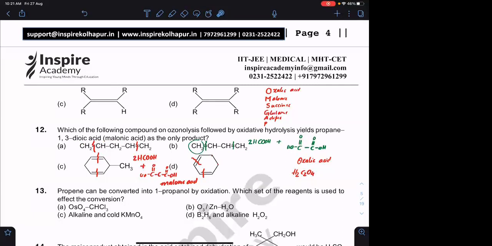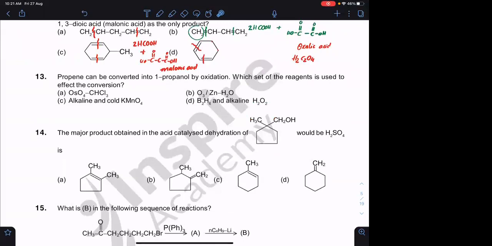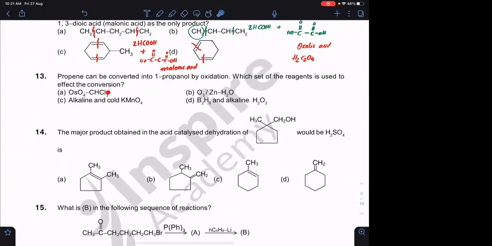Okay. Question number 13. OsO4 with CHCl3, this reagent we have not seen yet. We have seen alkaline and cold KMnO4. B2H6 and alkaline H2O2, this reagent we have also not seen yet. And the answer for this is option D. We will be looking at this reagent in our next chapters. So leave this question for now.